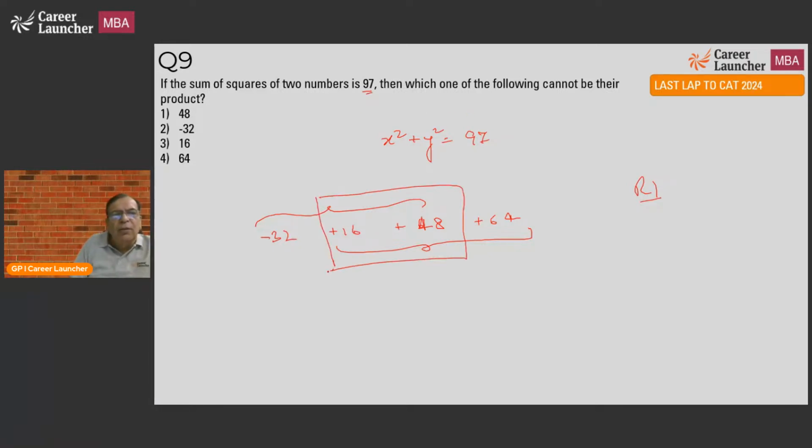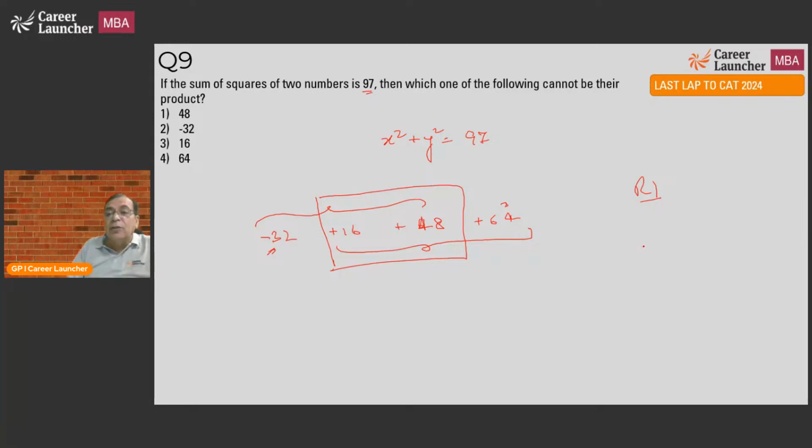What does this mean? These two cannot be my answer. Either minus 32 will not satisfy or plus 64 will not. So typically in such questions you can eliminate choices because the answer will be in a range. Because the answer will be in a range, one of the extreme choices will be the answer. And that is why I said it's a round 1 question.